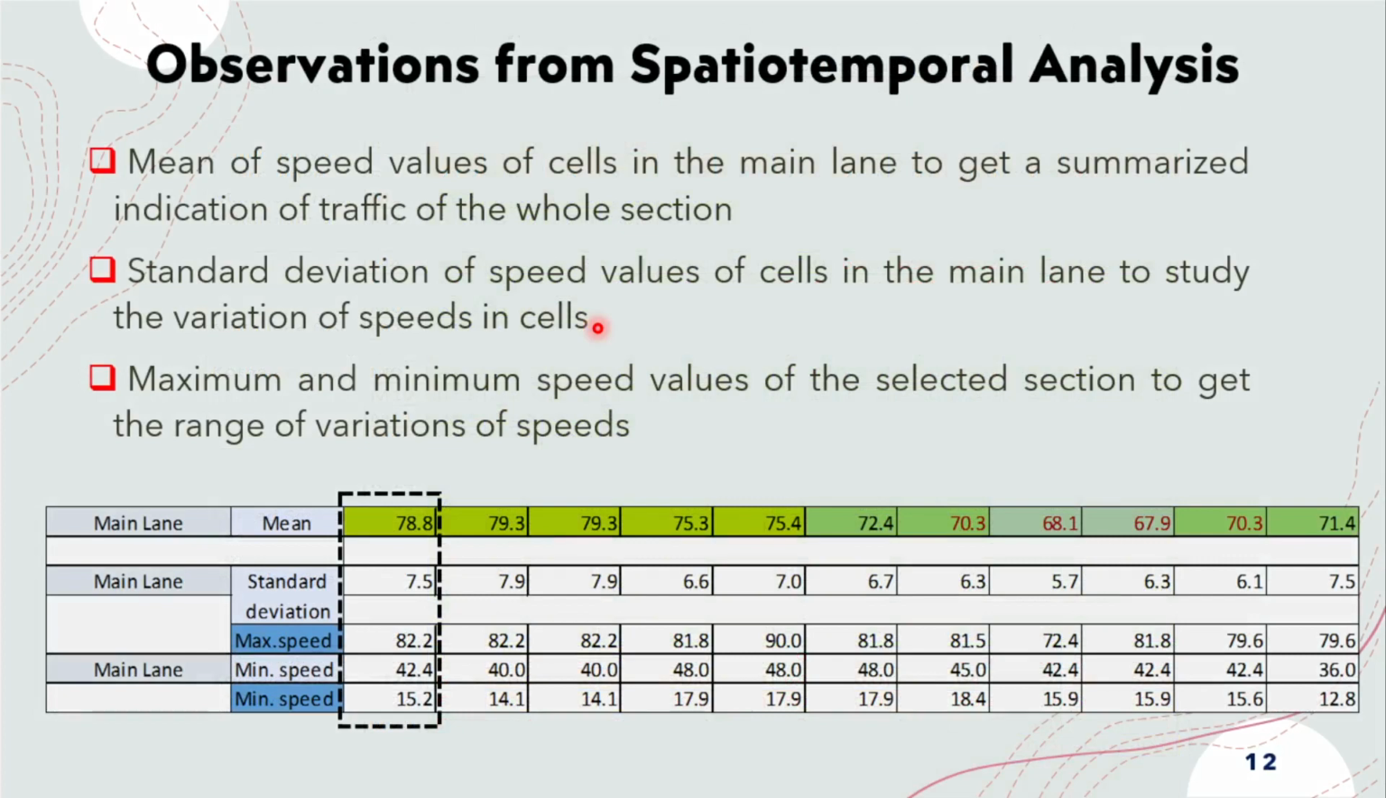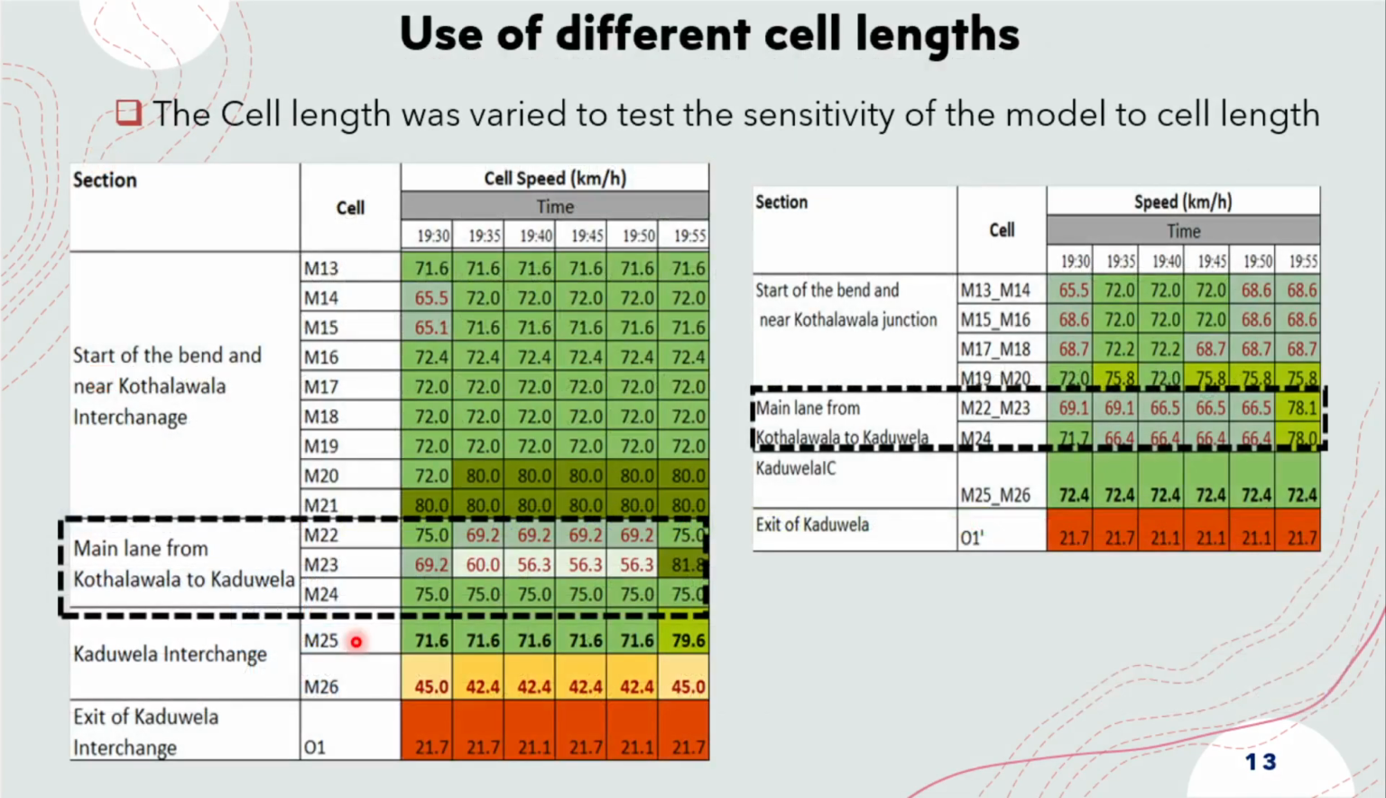To get further understanding about the speed variation of the whole section at one 5-minute interval, the observations were taken from spatio-temporal graphs, mean speed values, standard deviation of speed values, and maximum and minimum speed values. Moving on, the cell length was varied to test the sensitivity of the model to cell length.